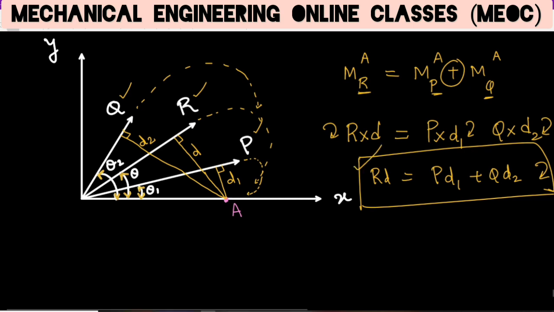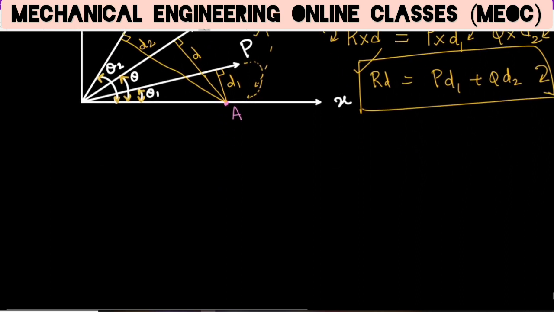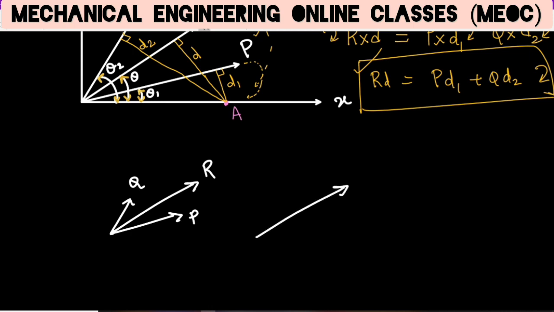So now, as we know that R is a resultant of P and Q. This is R, this is P, this is Q. So if at all I want to resolve all these forces, R force can be resolved along X and Y. It will be Rx and Ry.